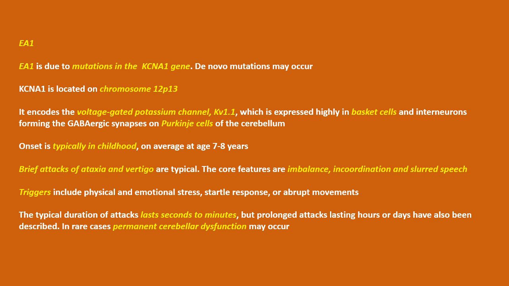Onset is typically in childhood and on average at age 7 to 8 years. Brief attacks of ataxia and vertigo are typical. The core features are imbalance in coordination and slurred speech. Triggers include physical and emotional stress, startle response, or abrupt movements. The typical duration of attacks is seconds to minutes, but prolonged attacks lasting hours or days have been described. In rare cases, permanent cerebellar dysfunction may occur.